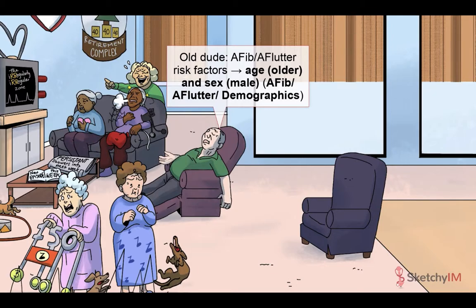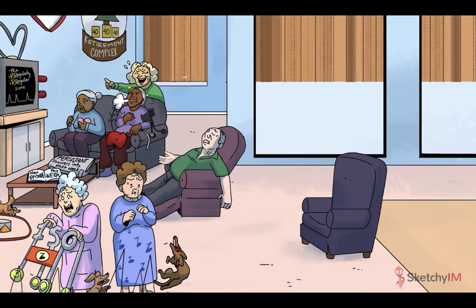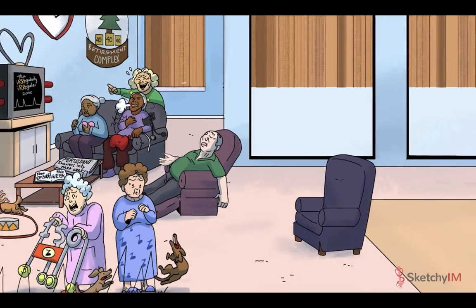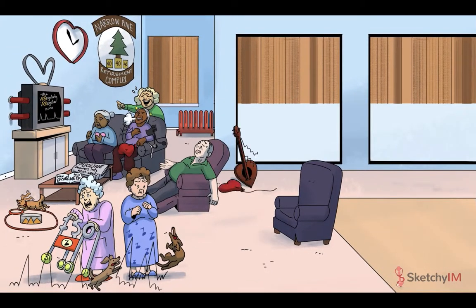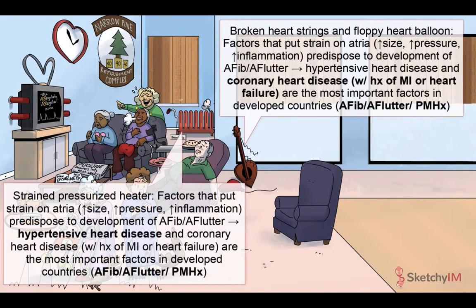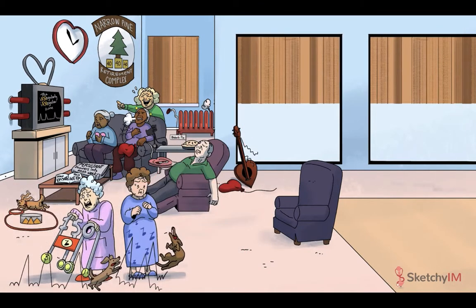Risk factors for both AFib and AFlutter include age, with increasing incidence in older individuals and a higher prevalence in men versus women. Factors that cause strain on the atria predispose to the development of AFib and AFlutter. In particular, atrial enlargement, increased atrial pressure, or inflammation of the atria. In the developed world, hypertensive heart disease and coronary heart disease are the big ones. Hypertension, over time, causes concentric remodeling and diastolic dysfunction of the ventricles, which contributes to increased atrial pressure and size. Coronary heart disease really only becomes a risk factor when there's a history of MI or heart failure. Again, congestion leads to increased atrial pressure and size.